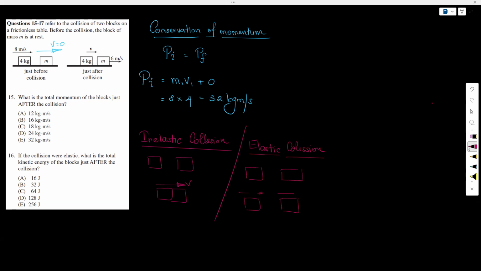So in this case, it is an elastic collision. It is said that it is an elastic collision. But as we learned, there are two types of elastic collision. One we call perfectly elastic collision, and the other one is just elastic collision.